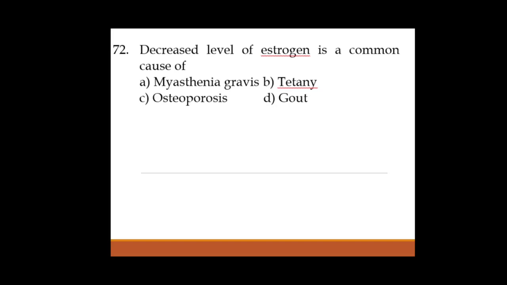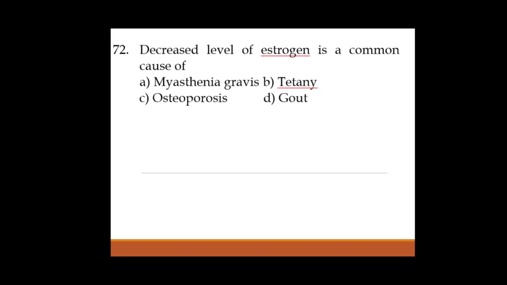Then tetany, it is due to low calcium level, low calcium level leads to tetany, which leads to muscle cramps. There will be twitching of the hands automatically, unknowingly also. It is low calcium level that causes tetany disease.